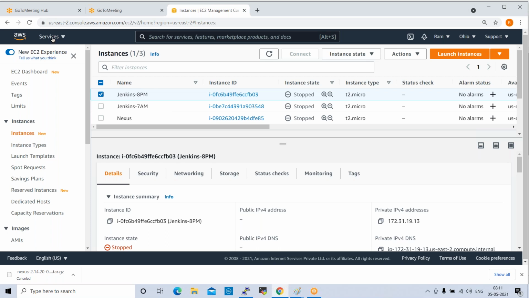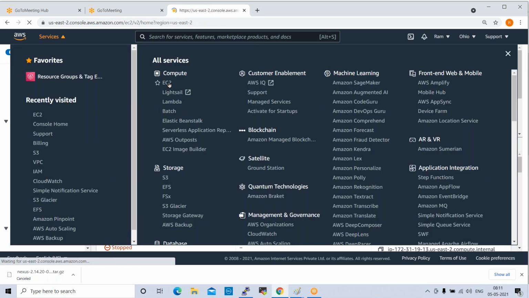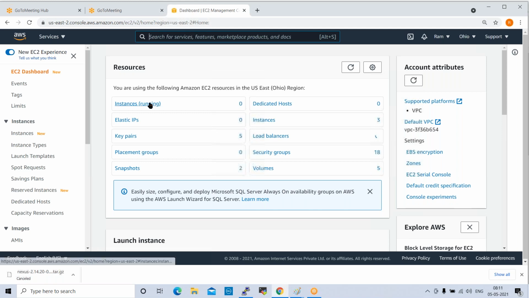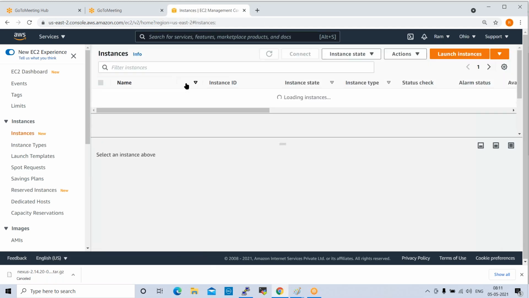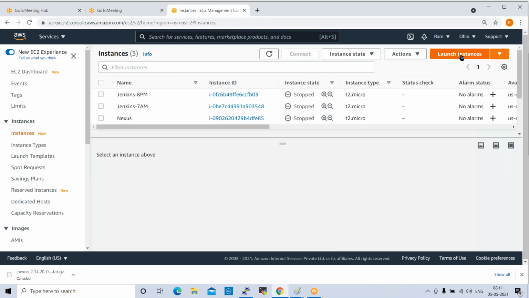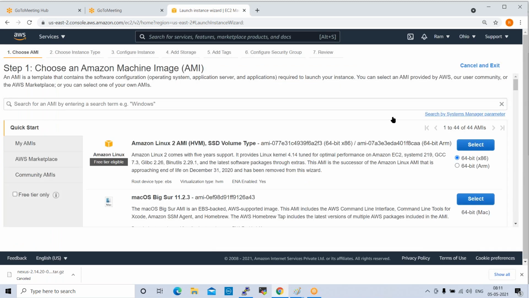I'll show you again. Go to Services, EC2, running instances. Click on launch instance. So this is my images dashboard. These are the predefined images. We can call them AMIs. AMI means Amazon Machine Image. These are the predefined images available inside my console.